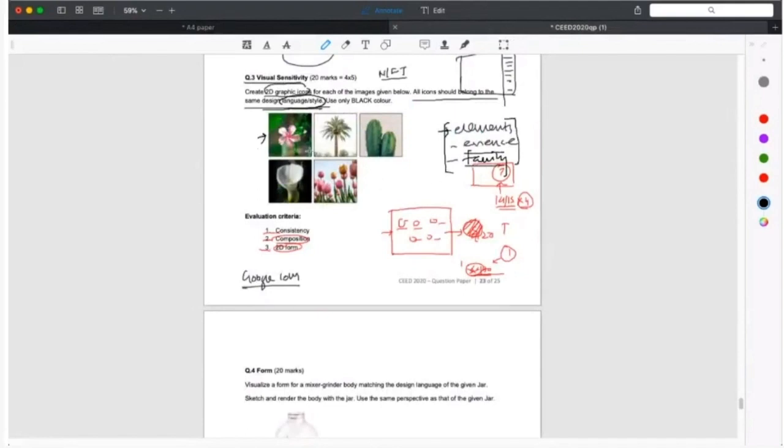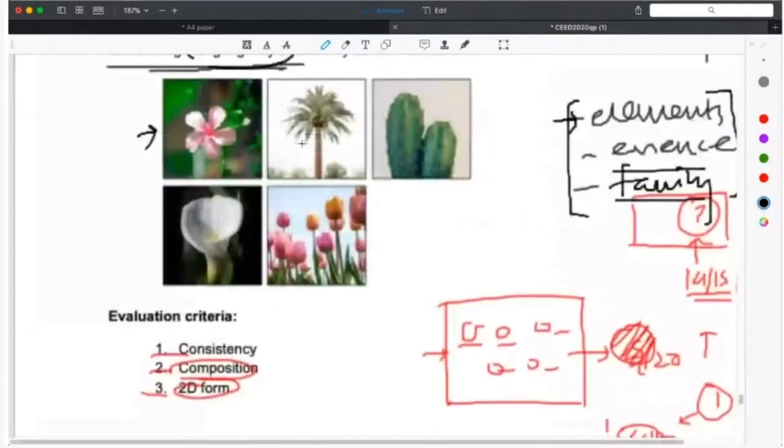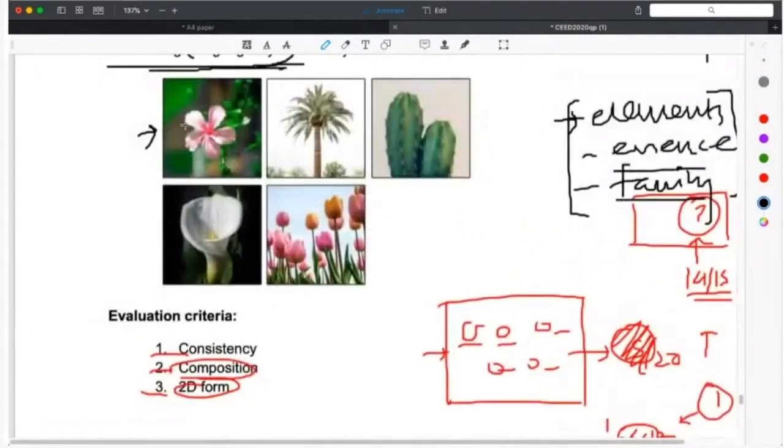Now look at these images. Okay, if you want to take out elements, इसमें से क्या क्या elements निकाल सकते हैं? This starts very narrow and broadens out. A kind of radial symmetry. Radial symmetry, perfect. And बीच में there is a bud.